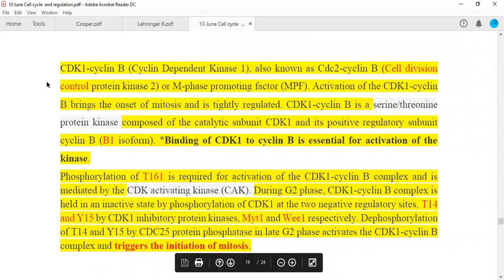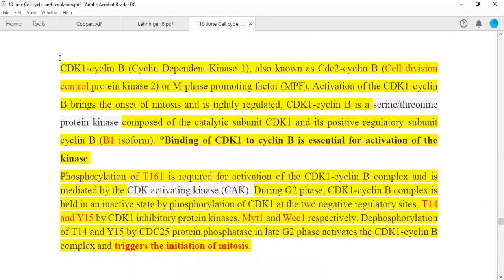So see here, this CDK1 cyclin B complex, which is also known as MPF complex, also known as CDC2 because this CDK1 is also known as CDC2. So what is the full form of CDK? This is cyclin dependent kinase, whereas the CDC is the cell cycle